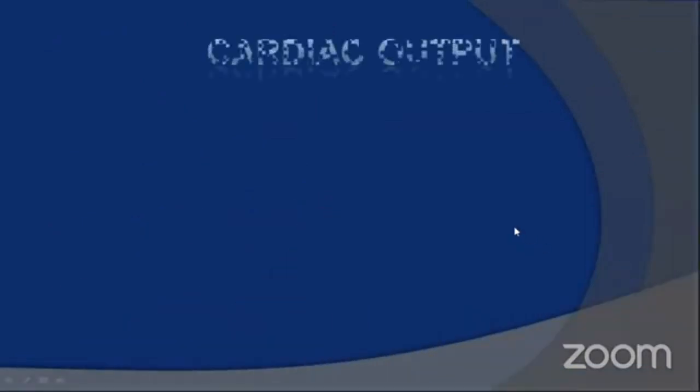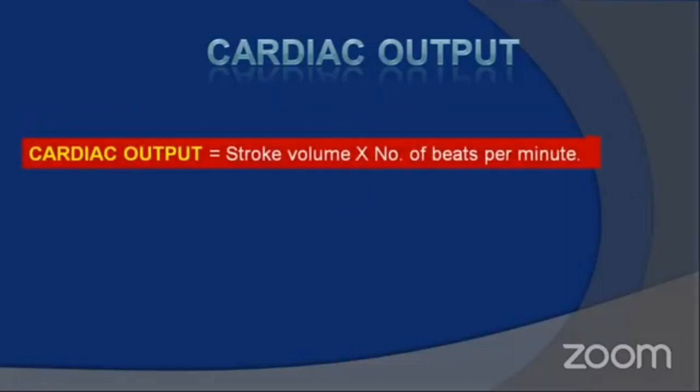Okay, students, just now we have seen how the cardiac cycle is taking place. Now let's see what happens after cardiac cycle. So cardiac cycle results in cardiac output. So what is cardiac output? It is nothing but stroke volume into number of beats per minute. Cardiac output can be calculated with the formula stroke volume into number of beats per minute. Just now I told you, in a healthy person or when body is at rest, our heart beats on an average 70 to 72 times per minute.